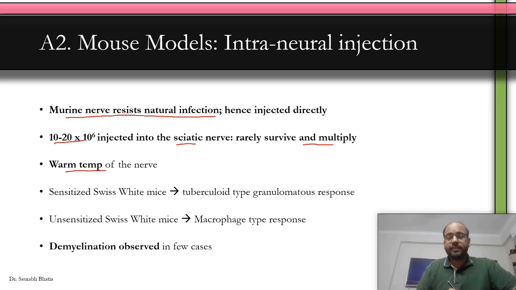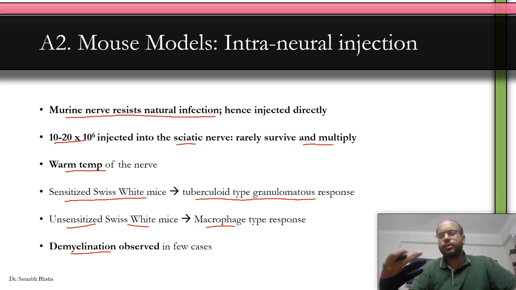There are certain mice which we use for intraneural infection, like sensitized Swiss white mice, which are used to study the tubercular type granulomatous response, while unsensitized Swiss white mice are used to learn about the macrophage type response. Okay, some mice models do show demyelination, but we know that mice are not a good model to study nerve involvement because they resist the infection. So we require special models to look at nerve involvement in leprosy. Clear? Let's move forward.